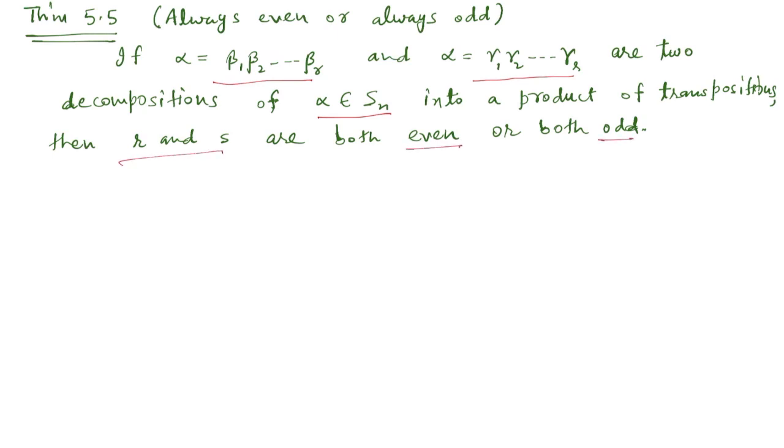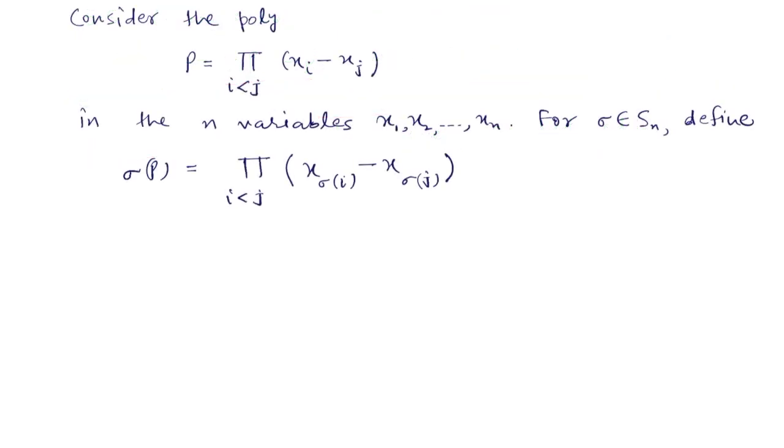That means we cannot write a permutation both as an odd number of transpositions and as an even number of transpositions. To prove the theorem, we consider this polynomial P, which is a product of factors of the type xi minus xj, and this polynomial is in n variables x1, x2, ..., xn, as many variables as we have symbols.